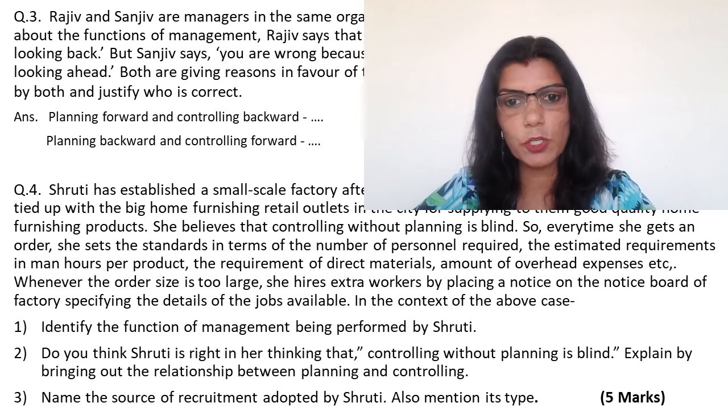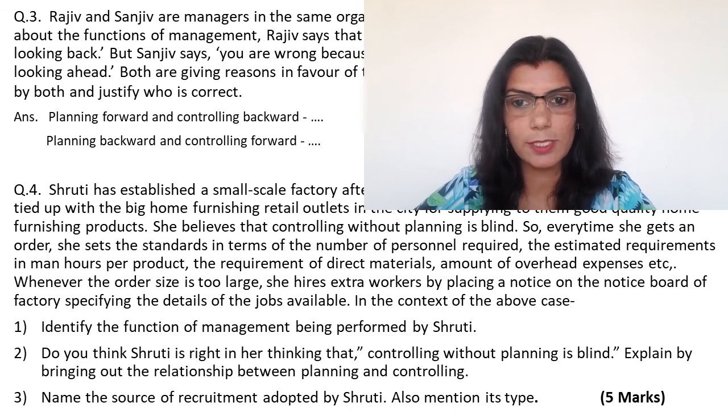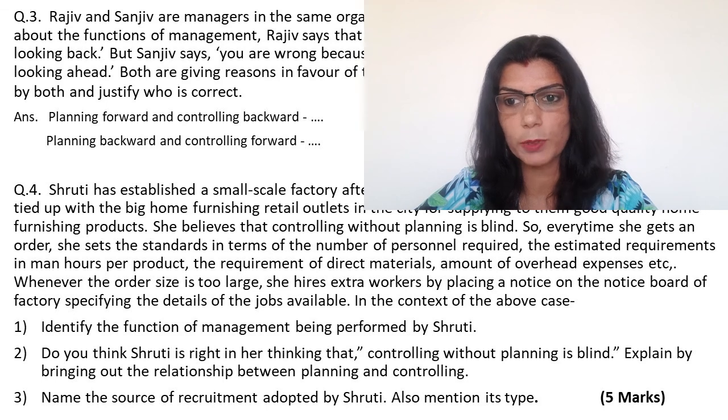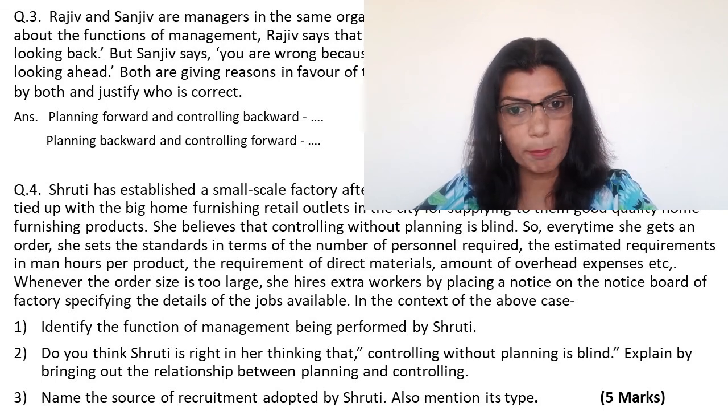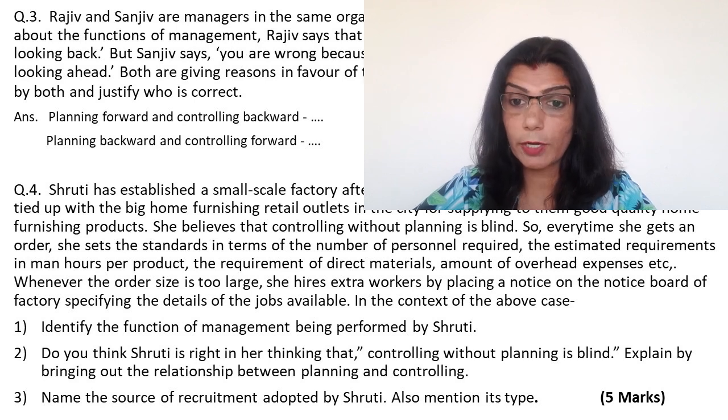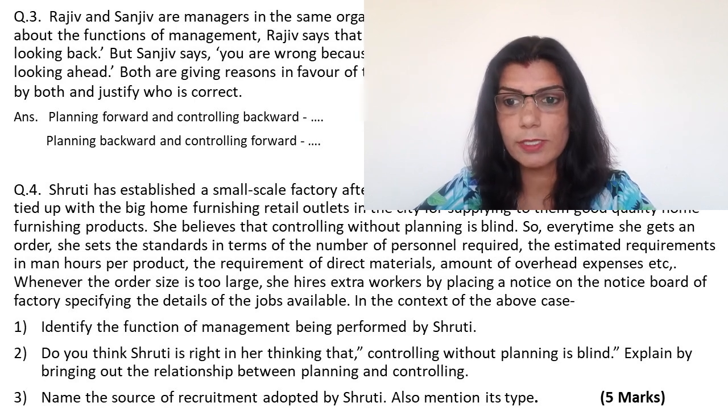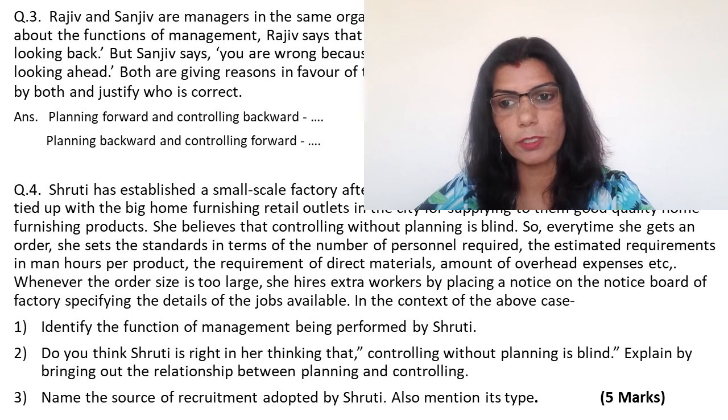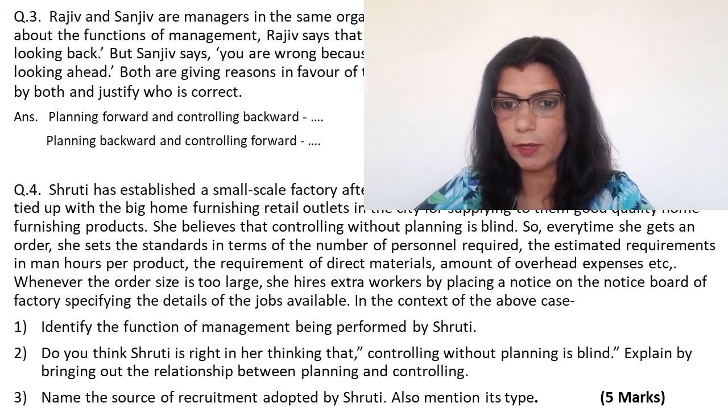So every time she gets an order, she sets the standards in terms of the number of personnel required, the estimated requirements in man hours per product, the requirement of direct materials, amount of overhead expenses, etc. Whenever the order size is too large, she hires extra workers by placing a notice on the notice board of the factory specifying the details of the jobs available.